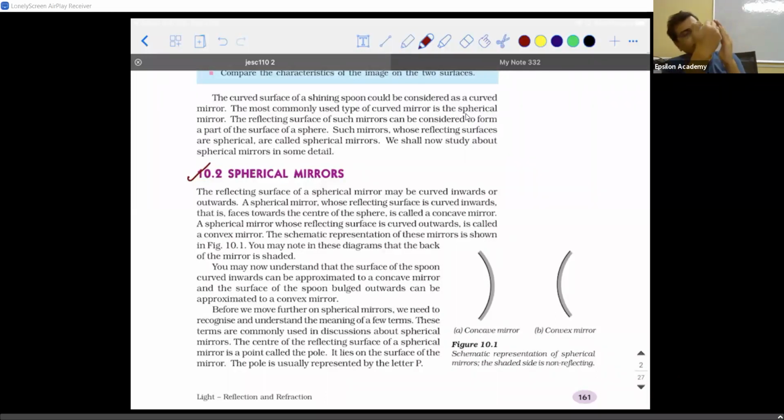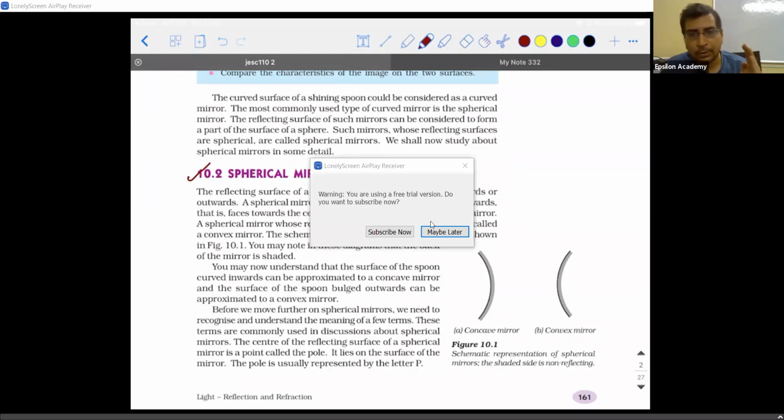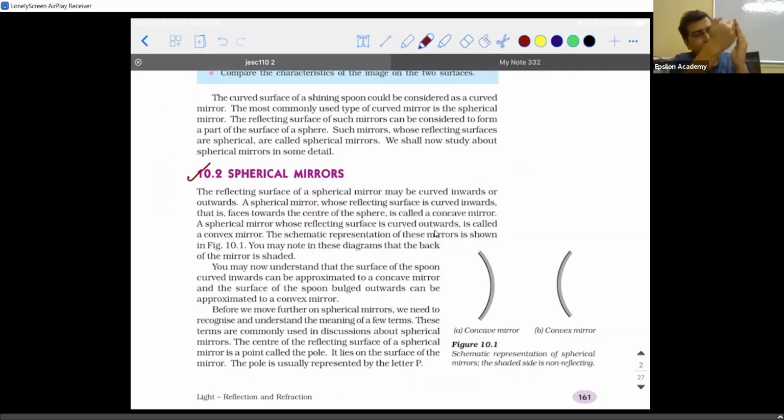So this curvature inside is there, no? Like your ice cream scoop, from where you try to take the ice cream. That portion inside is what is called the concave surface. Okay? And the bulged portion is what we call the convex surface. And the reason why these are called spherical mirrors is because, say the shape of the spoon is there, right? That particular base, if you try to draw a virtual image around it, if you try to complete it, then you can say that this is a part of a sphere.